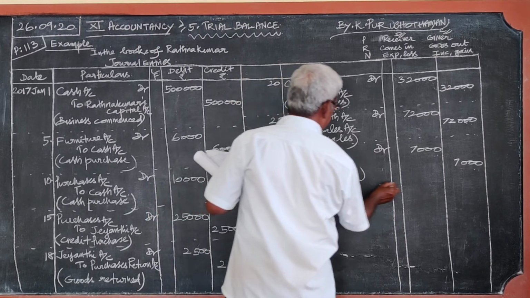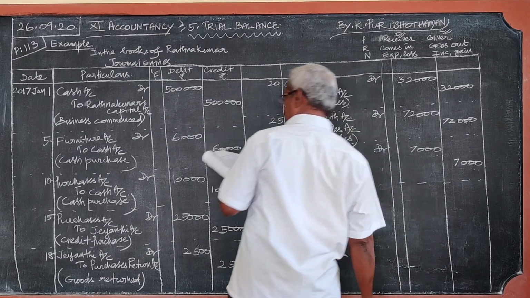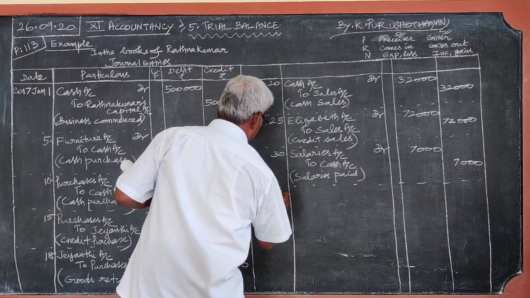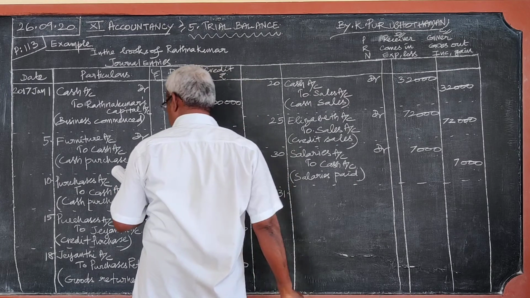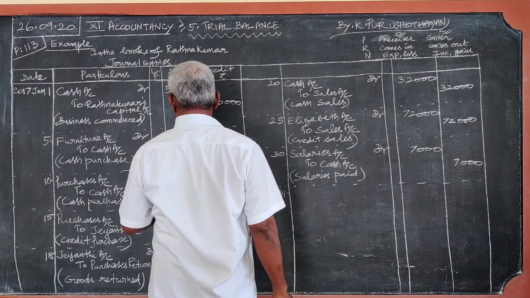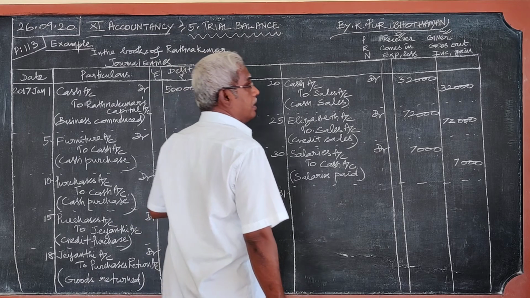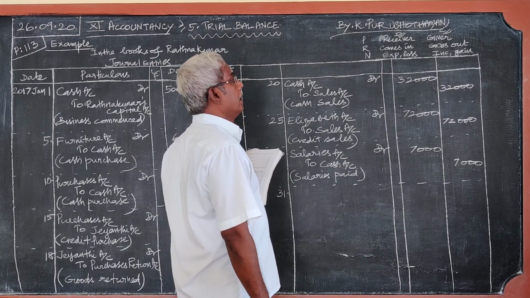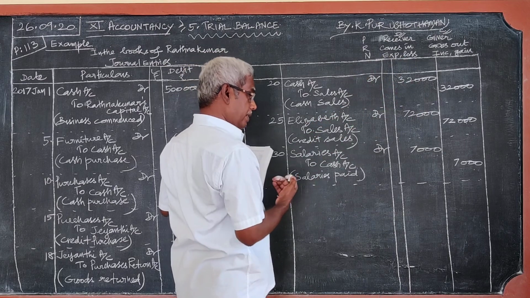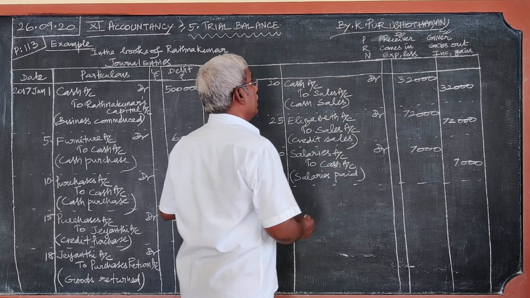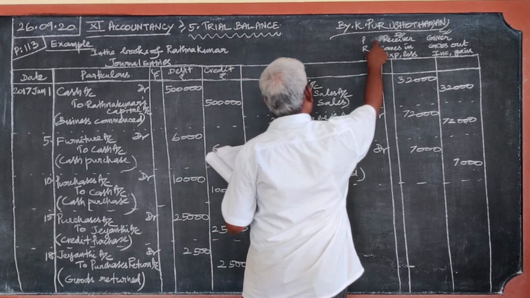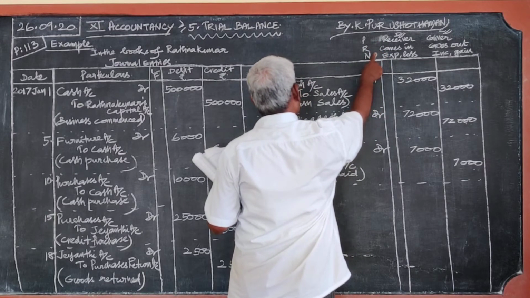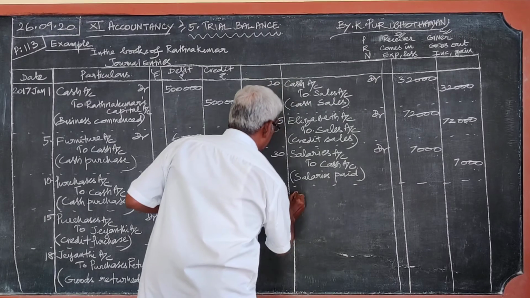Then after 30th, 31st, received commission from Kumar by cash. In this case, no receiver. What comes in when commission is received? Cash comes in.